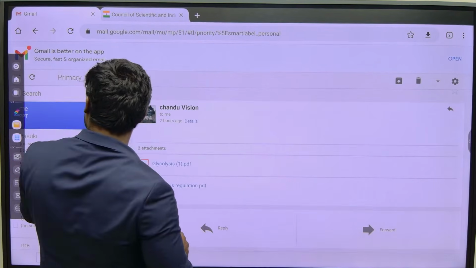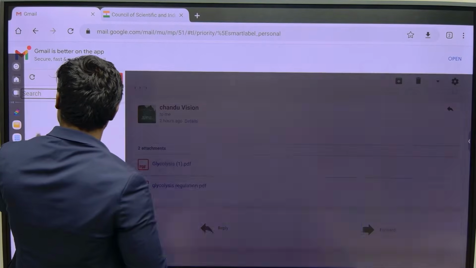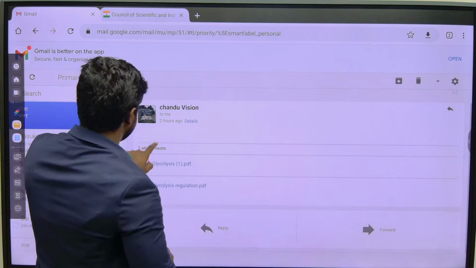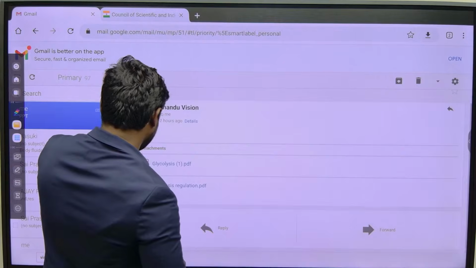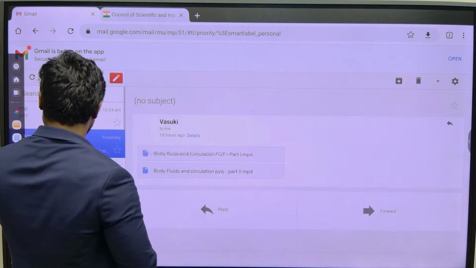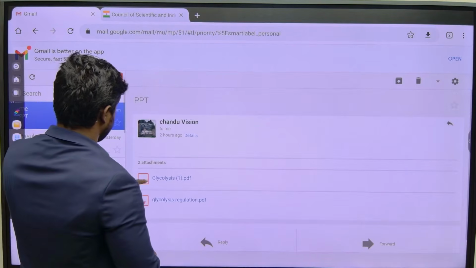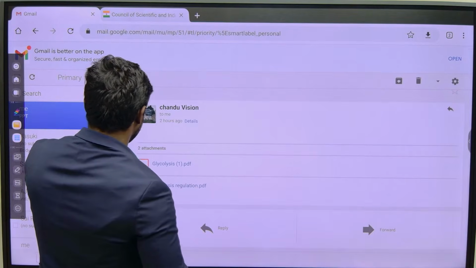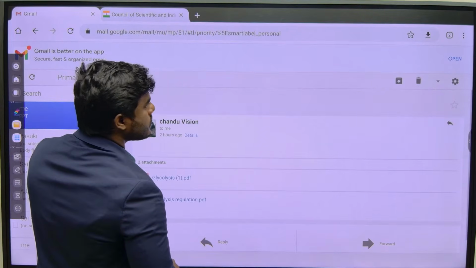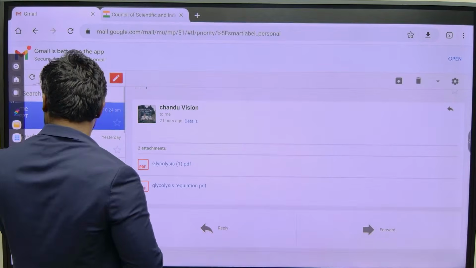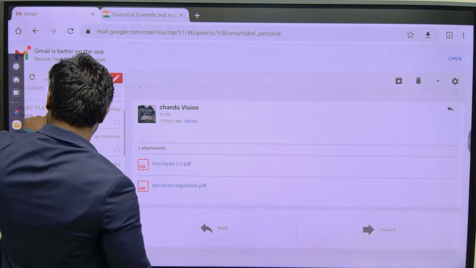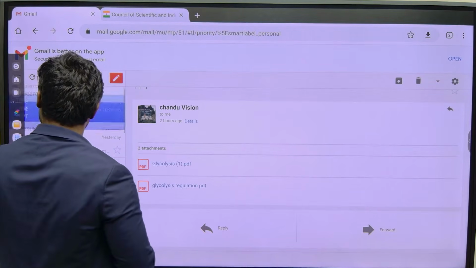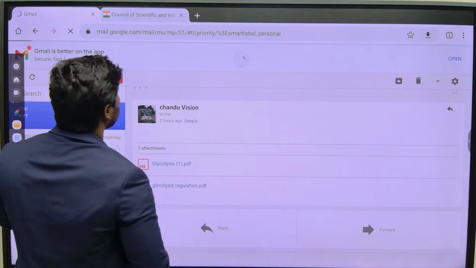It's an important image. Where is that image? Just a moment.